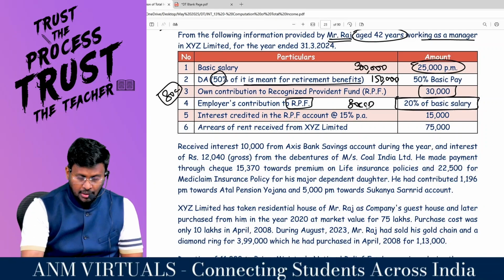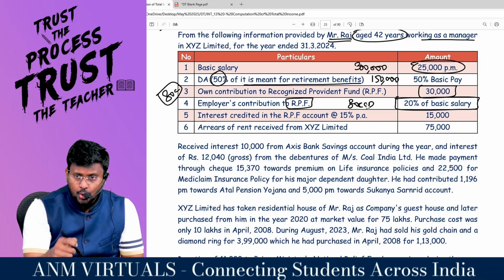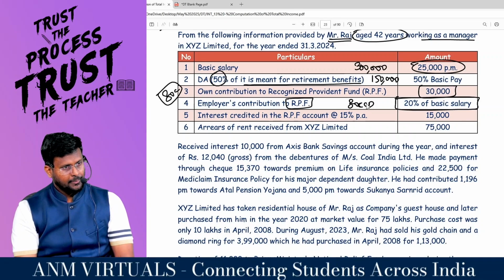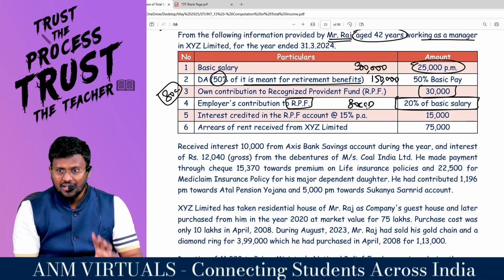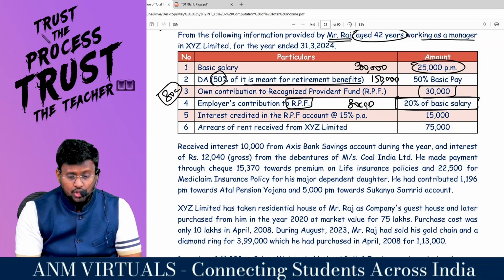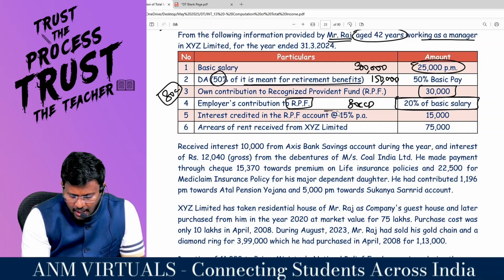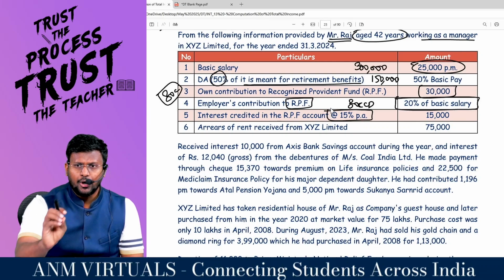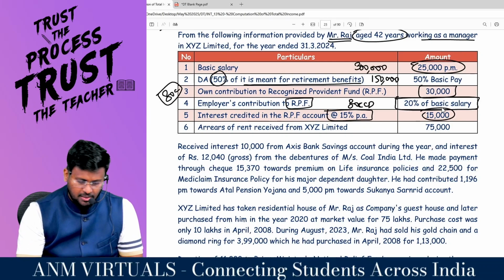Sir, RPF, Recognized Provident Fund, is different. Notified pension scheme is different. What provision we said is for the notified pension scheme. This is Recognized Provident Fund. Employer contribution in excess of 12% will be taxable. Interest credited in the RPF at 15%, up to 9.5% is exempt. In excess of 9.5% will be taxable.